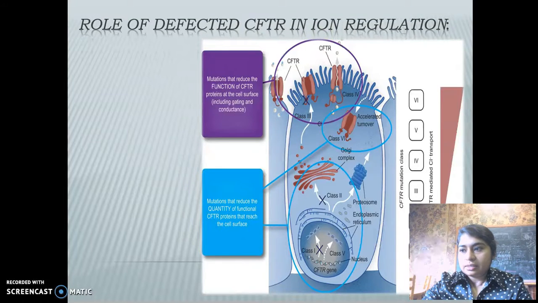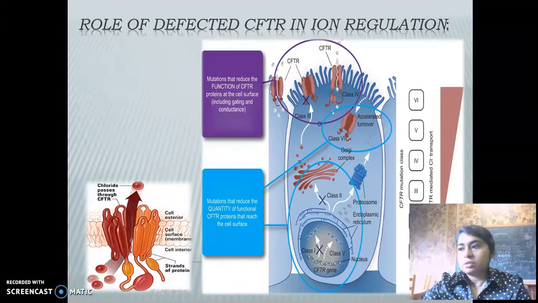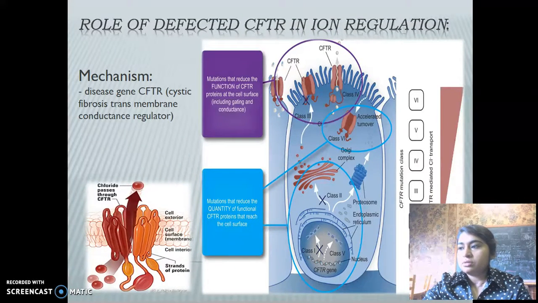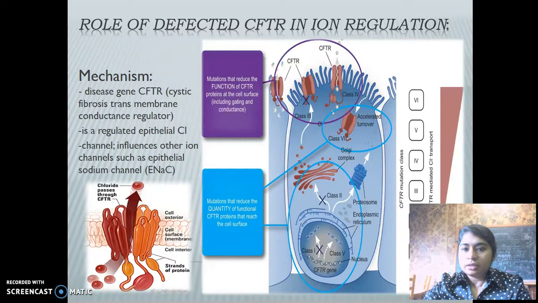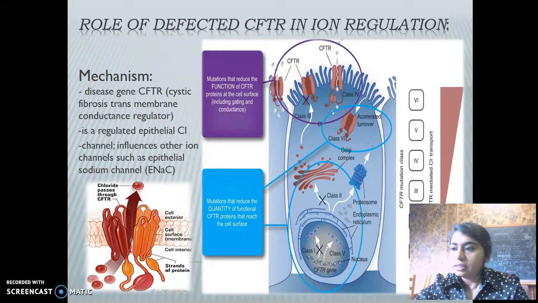Cystic fibrosis is a disease which is mainly caused by deregulation of ions across the cell membrane. It is mainly caused by mutation of the CFTR gene, cystic fibrosis transmembrane conductance regulator. The CFTR regulates epithelial chloride ion transport. This CFTR channel also influences other ion channels such as the epithelial sodium channel.